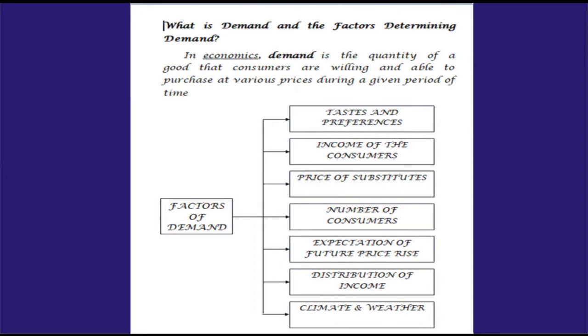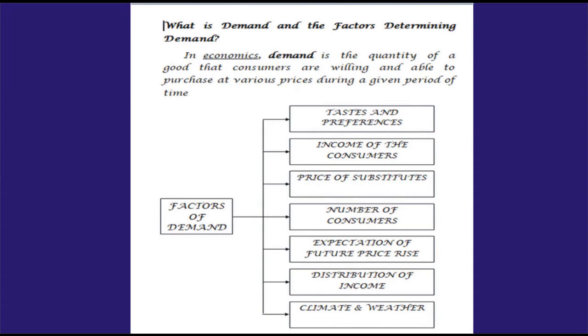Next, price of the substitute. Substitute product means if a product has another substitute, instead of consuming tea, a person can consume coffee. So if the tea price increases, automatically the coffee demand will increase.